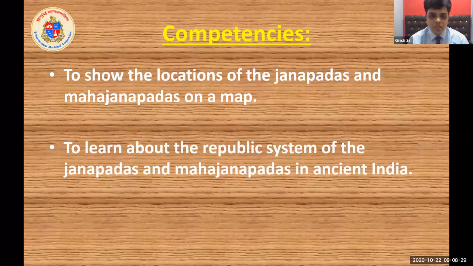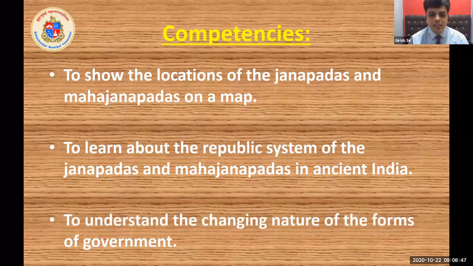The second competency you're going to learn is about the republic system of the Janapadas and Mahajanapadas in ancient India. The republic system means the type of government which was administering the villages of Janapadas and Mahajanapadas. And the third competency is to understand the changing nature and the forms of the government of Janapadas and Mahajanapadas. Let's move to the next slide.